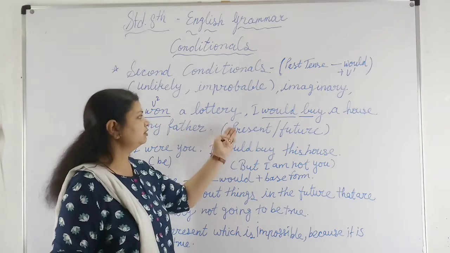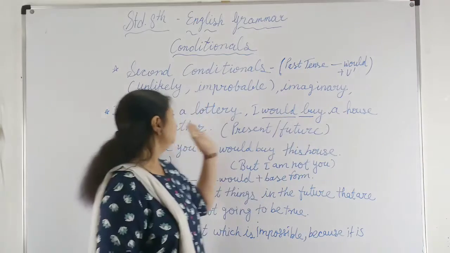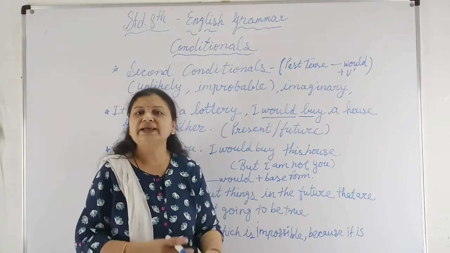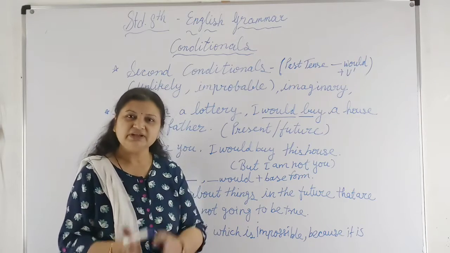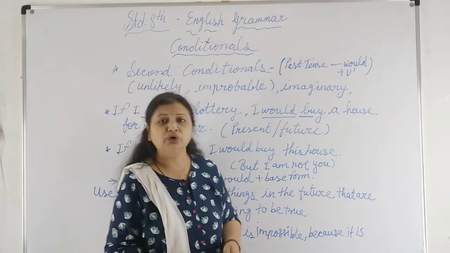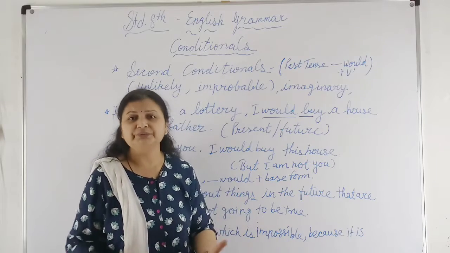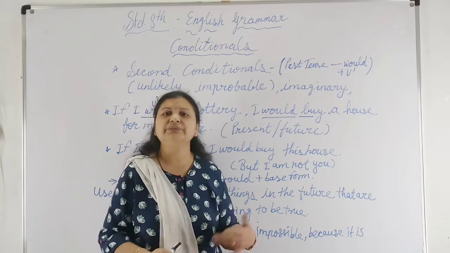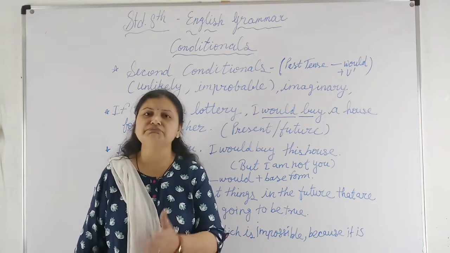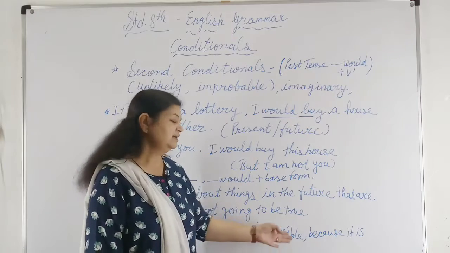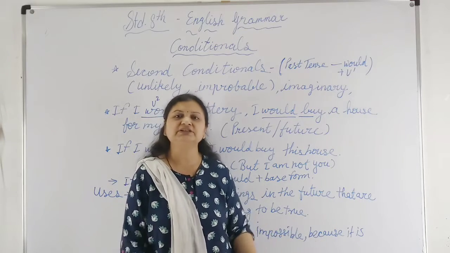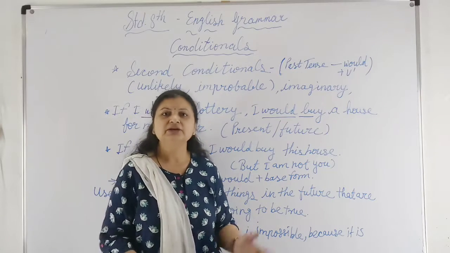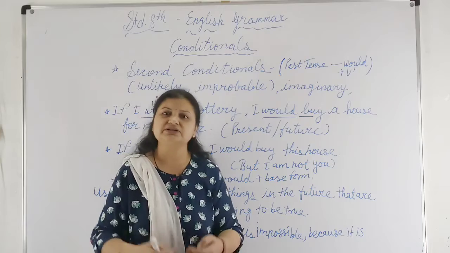Okay, I would buy a house if I won a lottery, no comma. If I won a lottery, comma, I would buy a house. So you have to follow it like this. Here again you can use modal verbs for possibility and permission. How? Can will be could, shall will be should, may will be might. So could, should, might you can use in this sentence if the sentence is for ability, capacity or permission. Okay, so this is the second conditional clause.